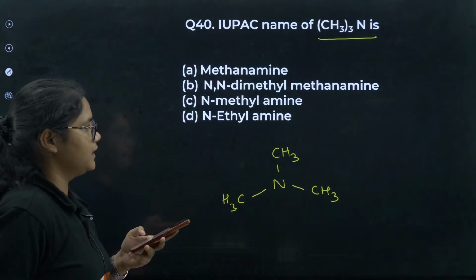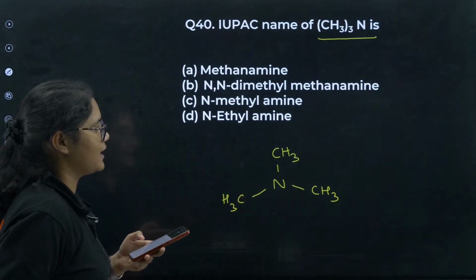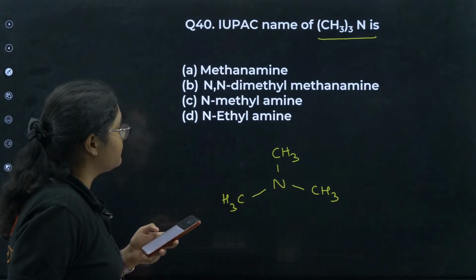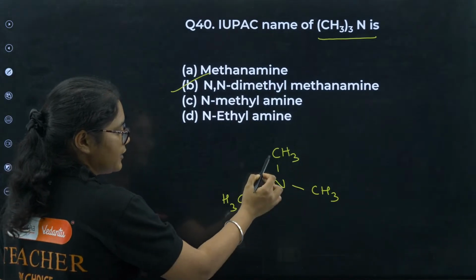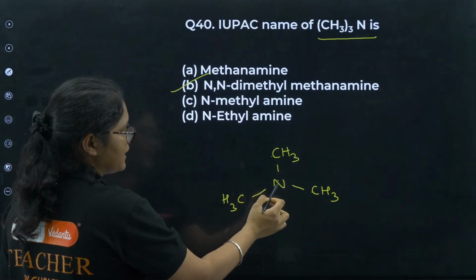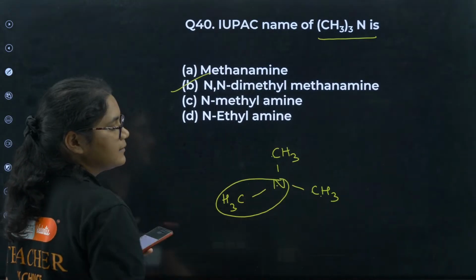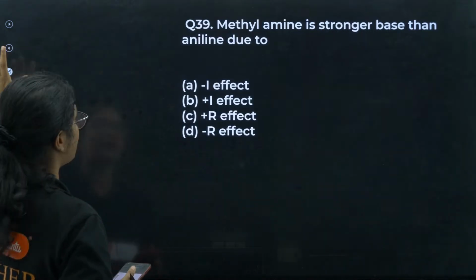You have methanamine, N,N-dimethylmethanamine, N-methylamine and ethylamine. 40B. Yes, Sanjana is correct here. 40B. N,N. So you have two methyl groups, right? So that is N,N-dimethyl and this part is methanamine. Okay. Yes, all of you are correct. B is the correct answer.